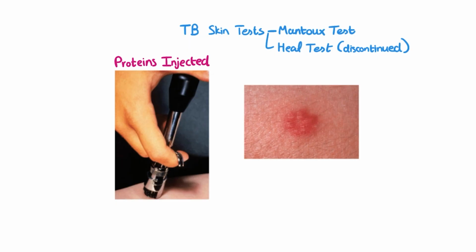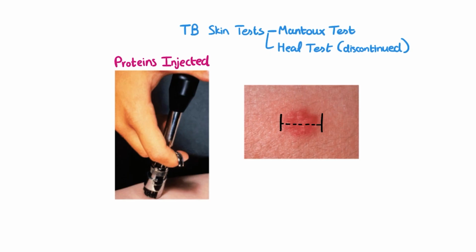The person's immune system will recognize those proteins as being foreign, and there will be an inflammatory response that will be visible on the skin after a few days. The area where you injected the proteins will appear red and sort of thickened or crusted. Now, by measuring this area, you can get an idea of whether or not this person has been exposed to TB.